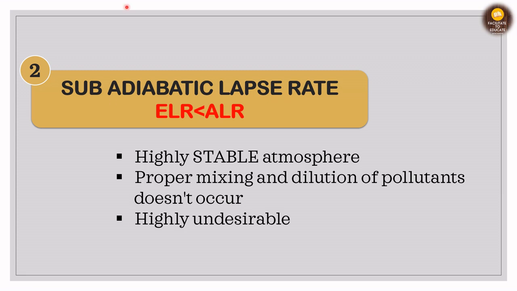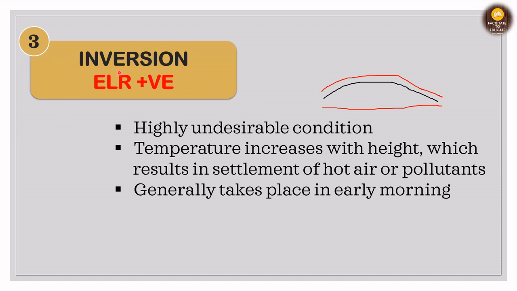So the third condition is inversion, in which the ELR is positive. Till now what we have seen is that either the ELR is more than ALR or it is less than ALR, but it was always negative. That is, the temperature was always decreasing with increase in height. But as the ELR is positive, the temperature is increasing with increase in height, that is reverse of the ideal condition, that is inverse of the ideal condition.